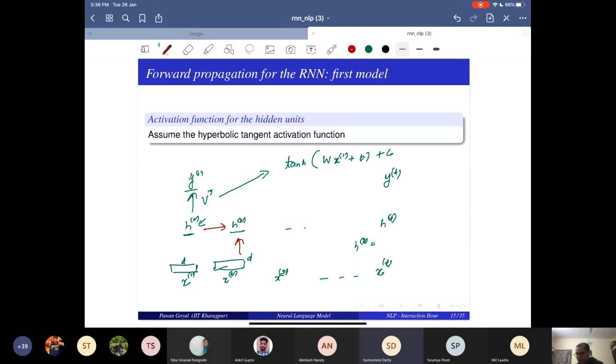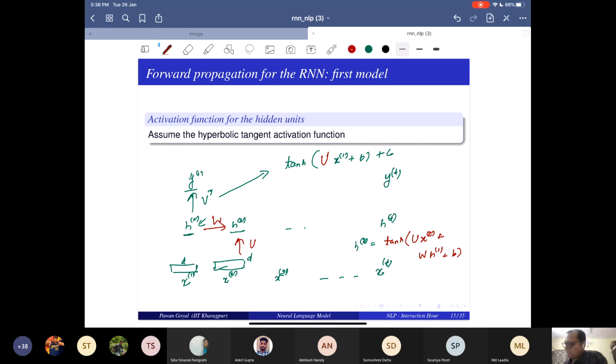Okay, so both of these. X1, I think U should be multiplied because the input weight matrix we were considering as U. Thanks for reminding. UX1. Okay, so how would I get H2? I have a weight matrix, W here and U here. So that will be tanh of UX2 plus WH1 plus bias term.